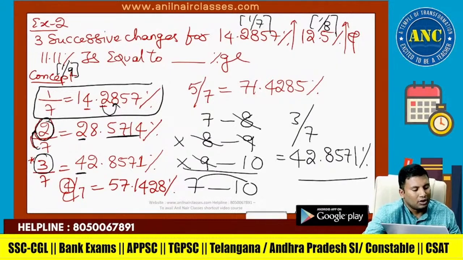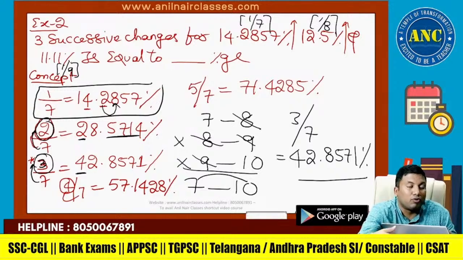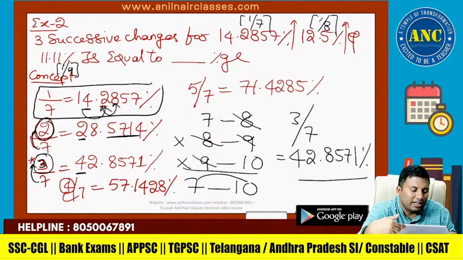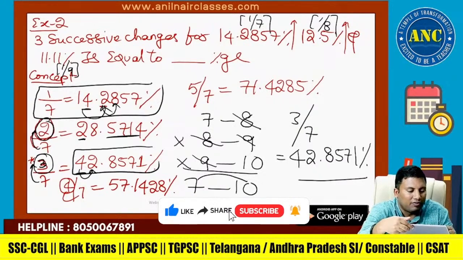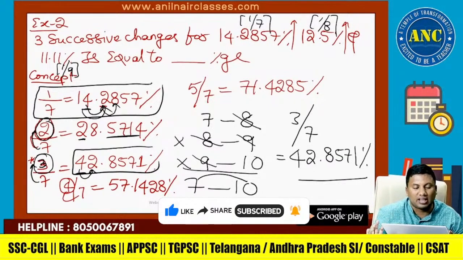42.8571. Now, the second digit is nothing but the next digit. 3 by 7: 3 tens are 30. 7 goes 4 times, 28. 7 4s are 28. 4 and the next digit. The next digit is 2. 42.8571: 42 point, write the next digits in serial order. Example 2 is clear, right?